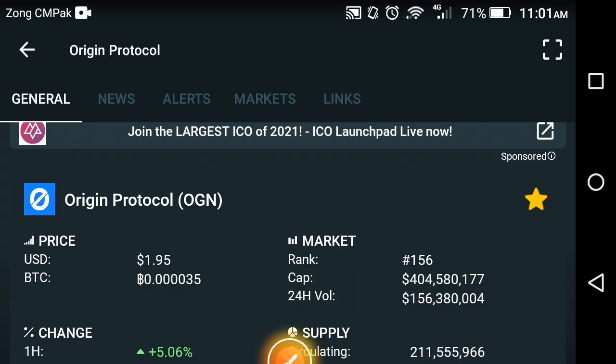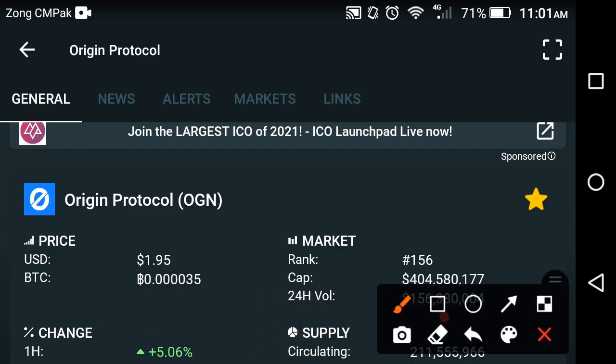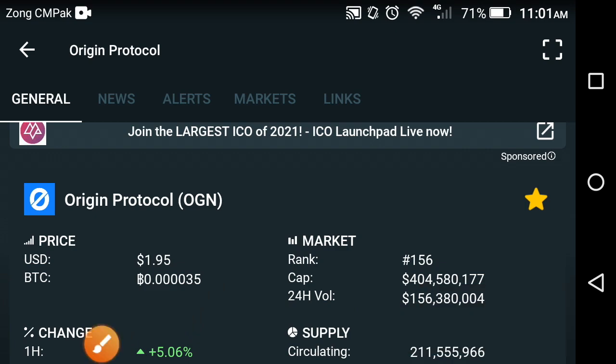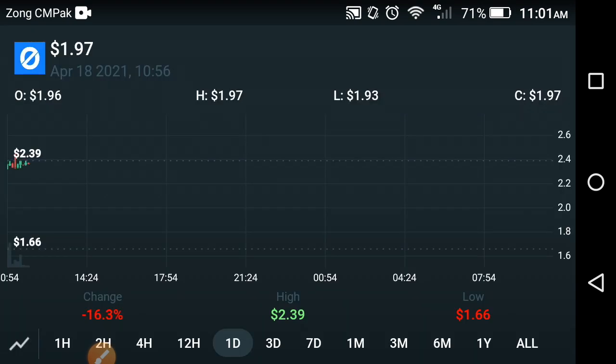Now friends, if we look at the rank of the Origin coin in the cryptocurrency market, the rank is about 156, and the market cap is also good, and the 24-hour volume is also moving in an upward trend. Now friends, let's see the price prediction of the Origin Protocol.